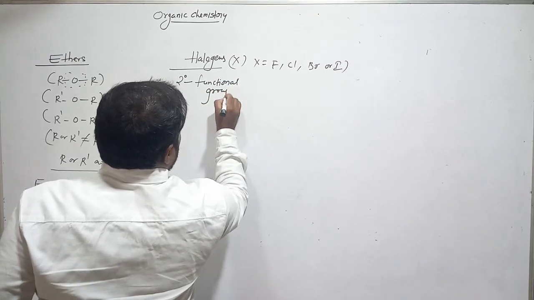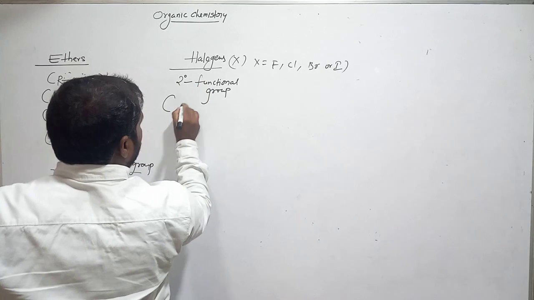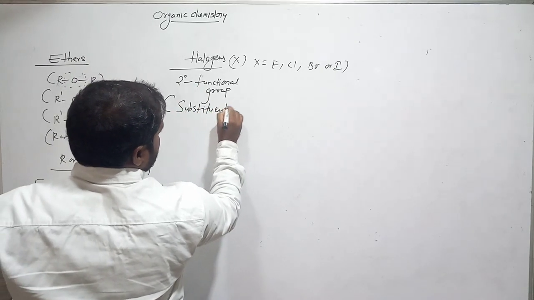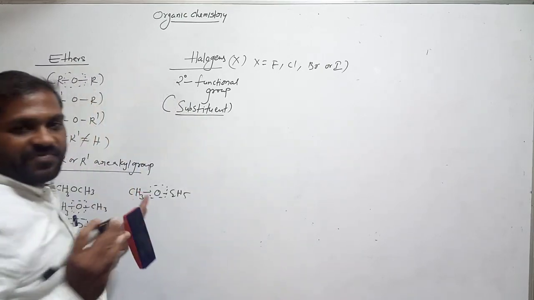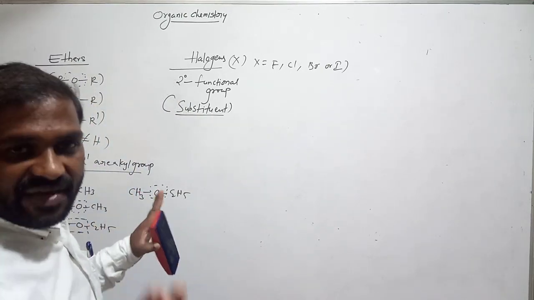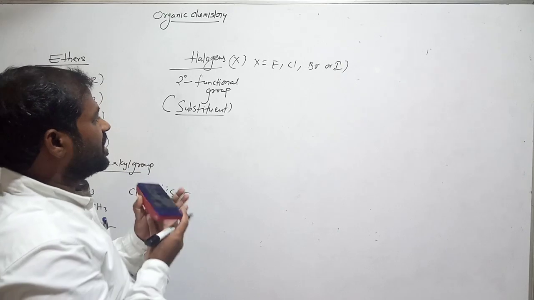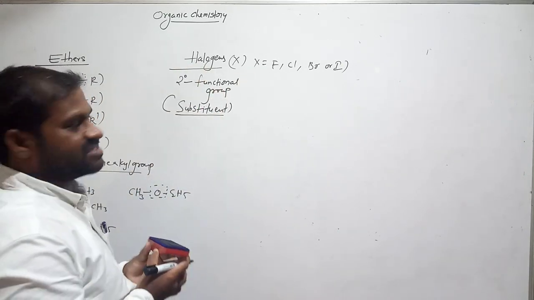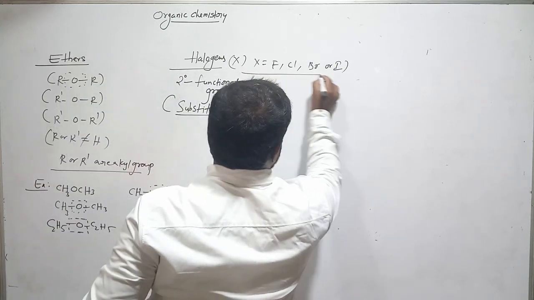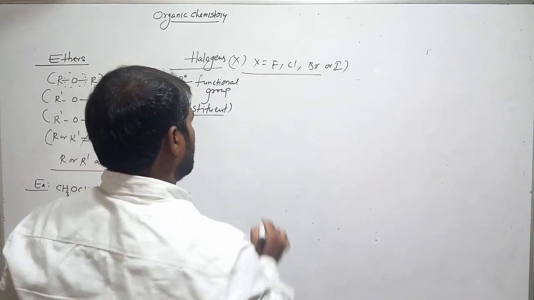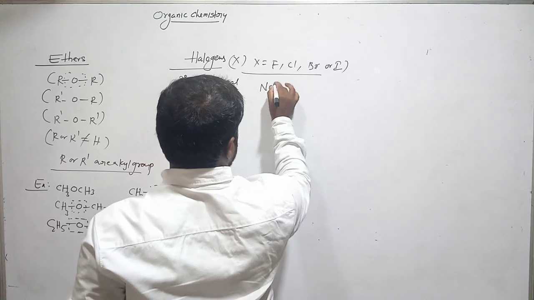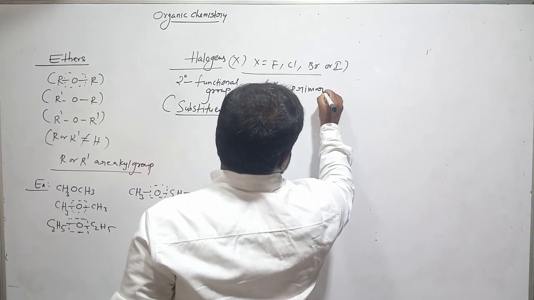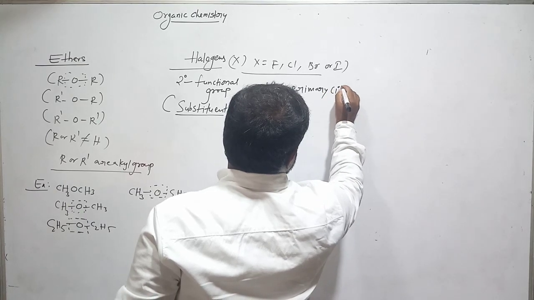Secondary functional groups are called substituents. Secondary functional group or substituent. Okay, I will explain about this one. Just remember, halogens are always a secondary functional group or substituent. Always. These are not primary functional groups. Remember this.